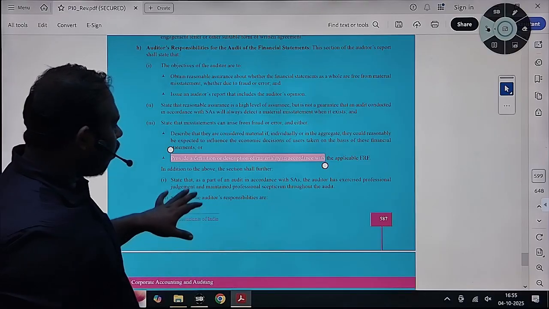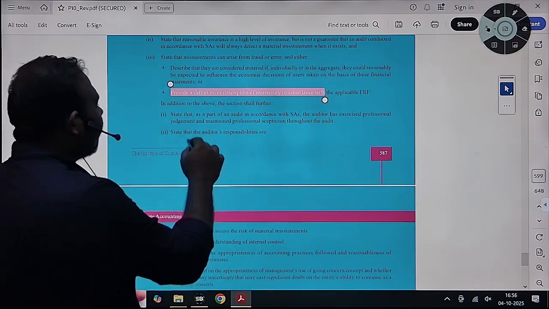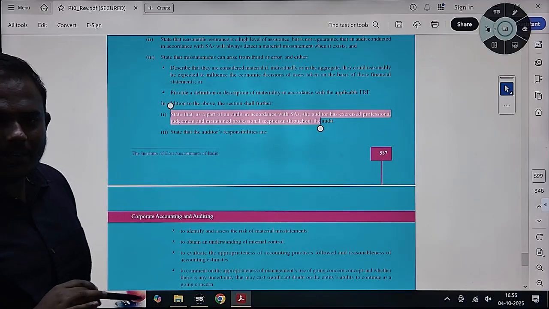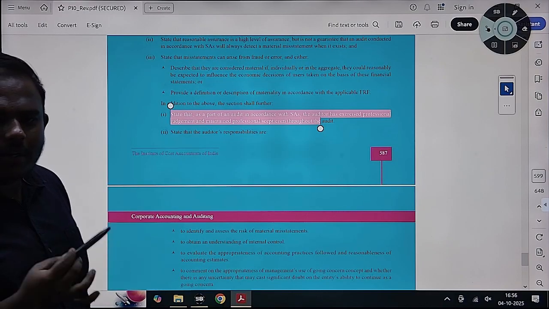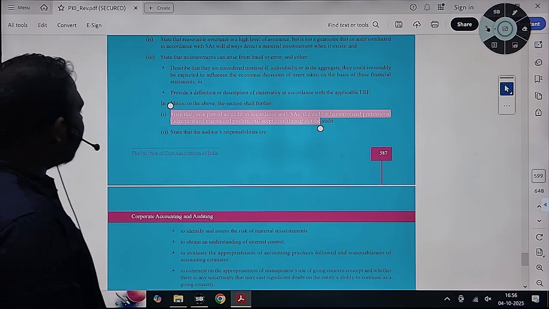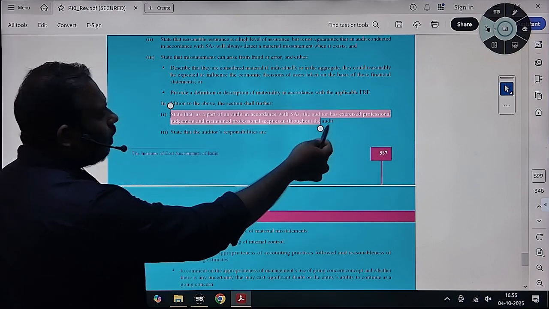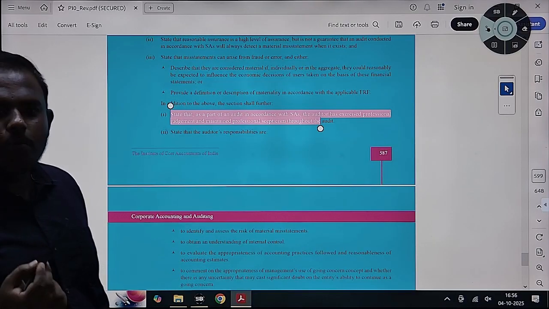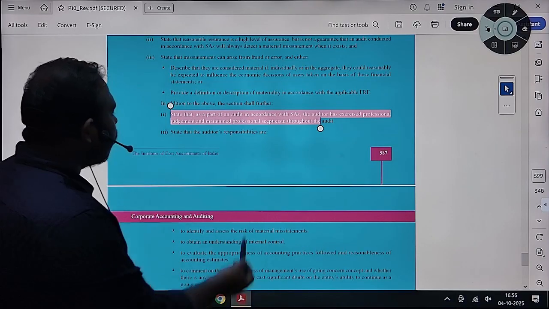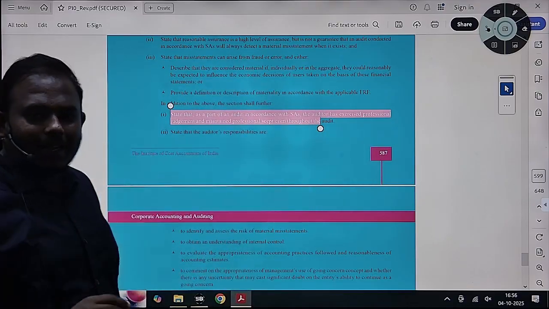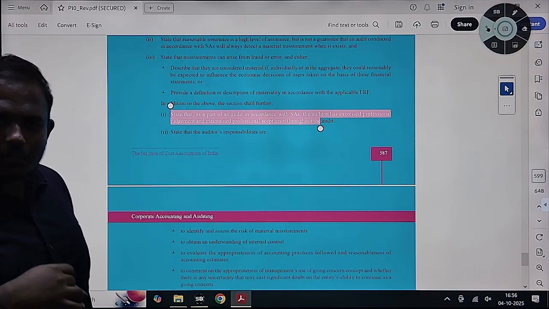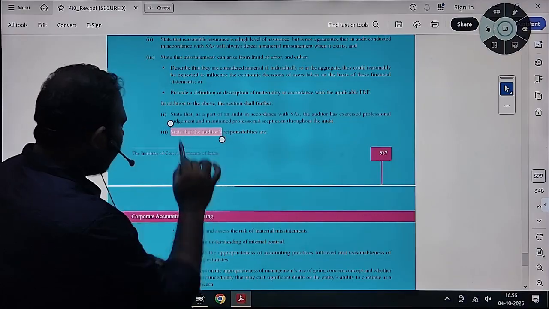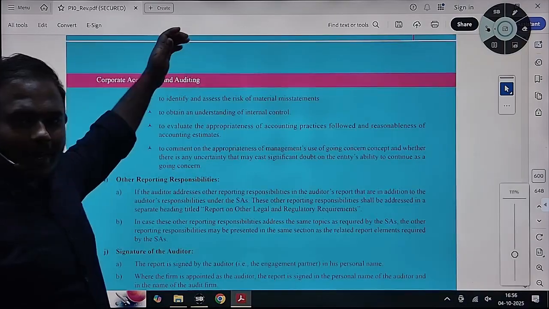In addition to that, auditor will also describe what he has done. He will describe, I have conducted audit in accordance with standards on auditing. That is what state that as a part in accordance with SAs, auditor has exercised professional skepticism, professional judgment, professional behavior throughout my audit and have maintained the same. You will explain that you have done your responsibilities correctly. And what are your responsibilities? You have maintained your ethics.